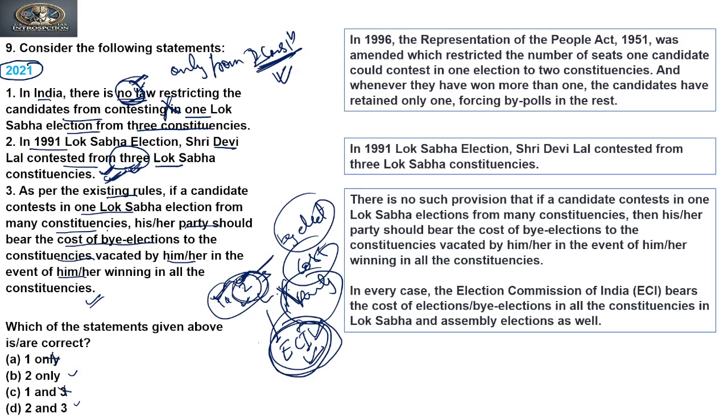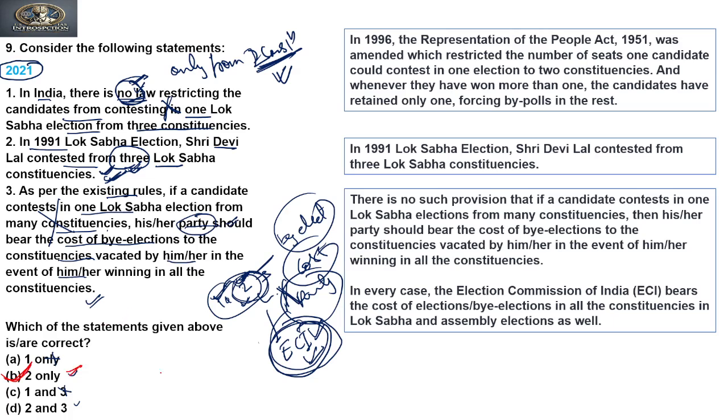And if it were a rule that the cost is borne by the party of the candidate, then the party would not have allowed any candidate to contest from more than one constituency. So this is also an incorrect statement. So the third is also not correct. So D cannot be the answer. So our answer to this question is only statement 2, that is B.